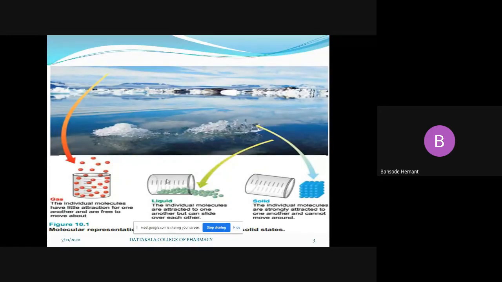So what does this indicate? We can pour this water, this liquid, but in the form of solid, we can't pour. We can't carry out the flow of that ice. But in the case of the liquid, we can carry out the flow. That means this liquid form of the water is showing fluidity. The molecules are sliding over one another, and still they are in contact with each other.